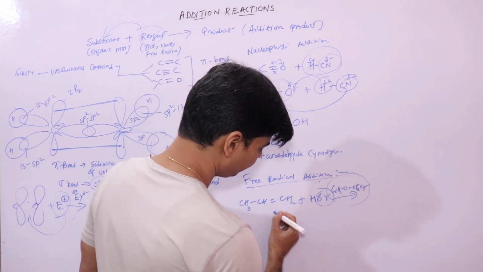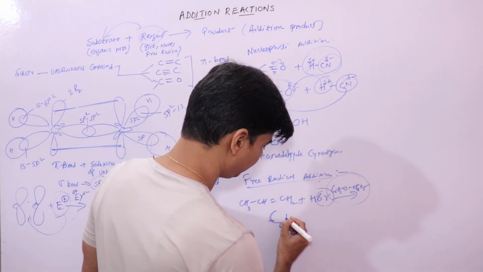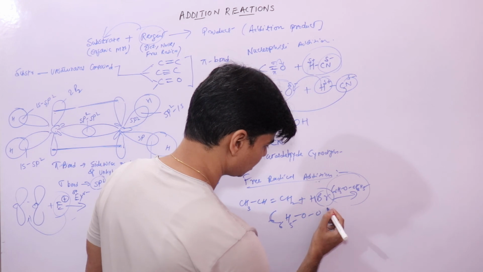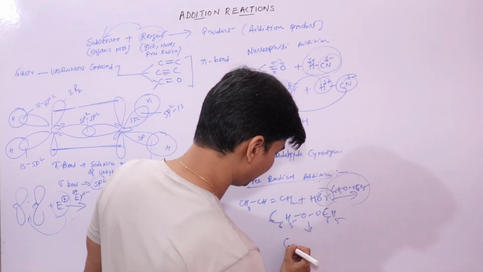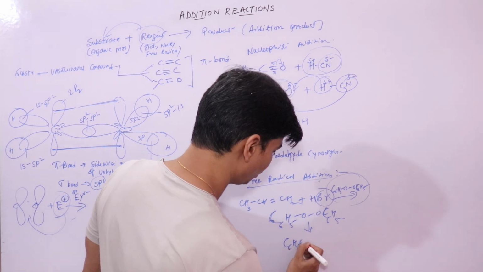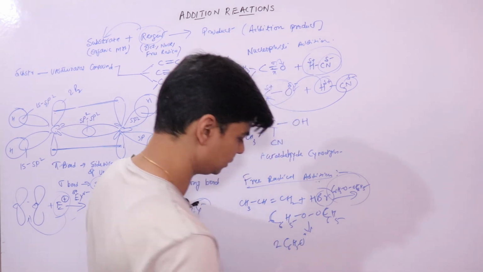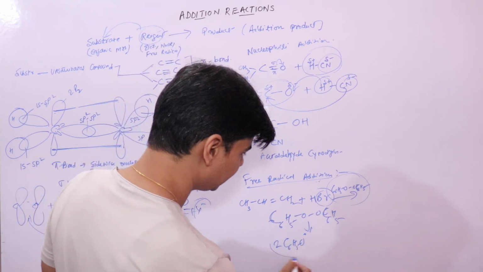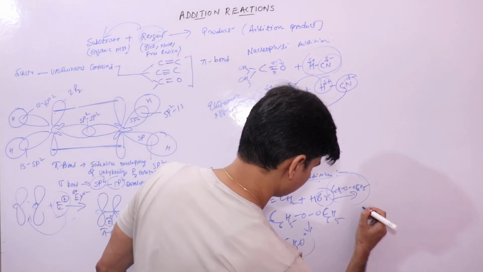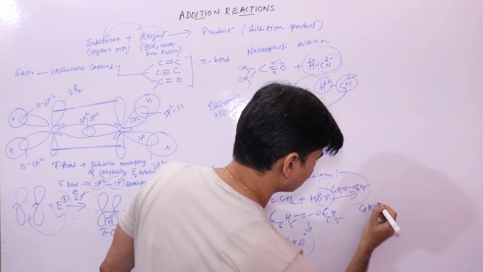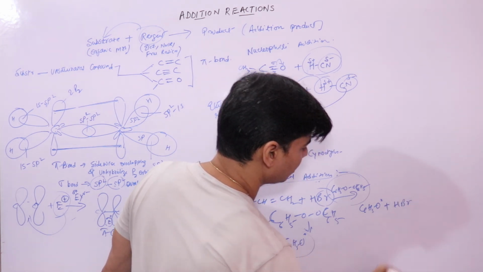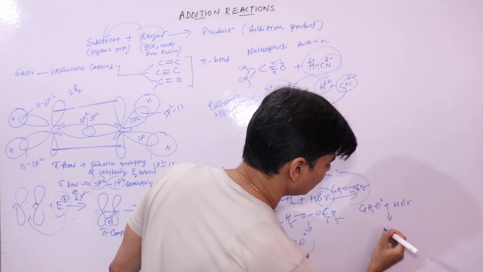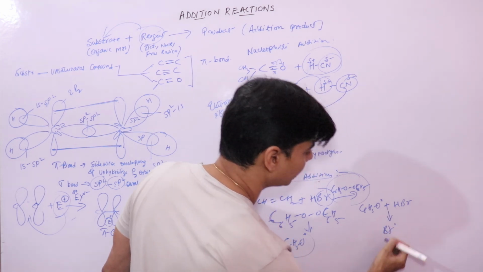Just understand here that this benzoyl peroxide will form free radicals, two free radicals. Now this free radical will attack HBr to form this Br free radical.